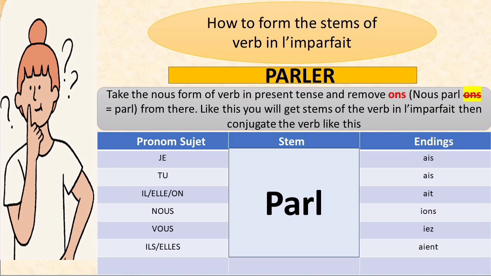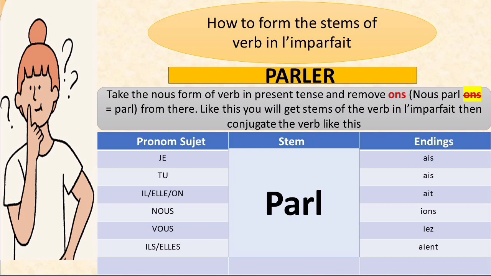After getting the stem, you need to know the endings of imparfait, and those are ais, ais, ait, ait, ait, ions, iez, and aient. And these endings you need to add with the stem of the verb according to the subject pronoun.